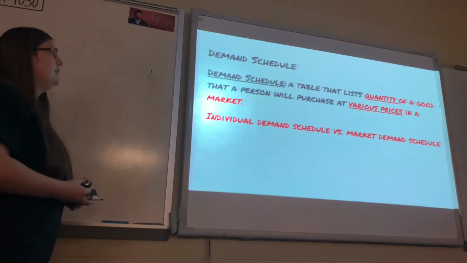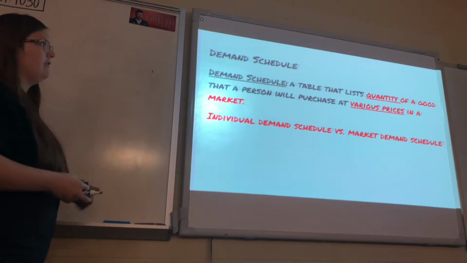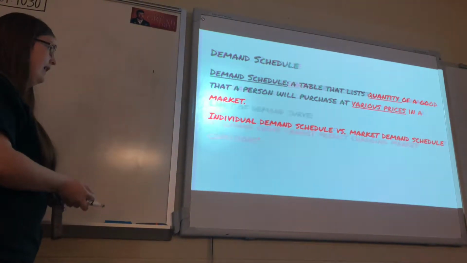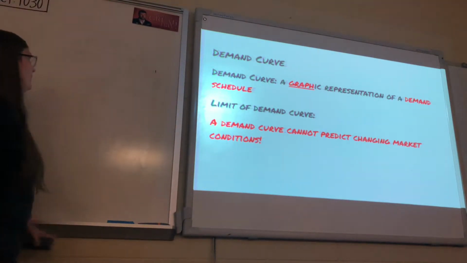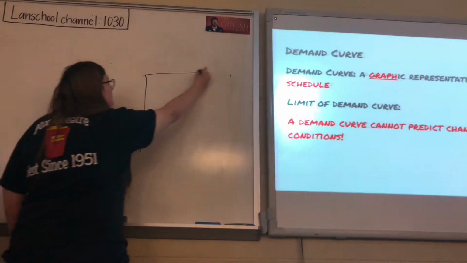A demand schedule is a table that lists quantity of a good that a person will purchase at various prices in the market, which is what I just showed you. A demand curve is a graphic representation of that. So it's just a graph.